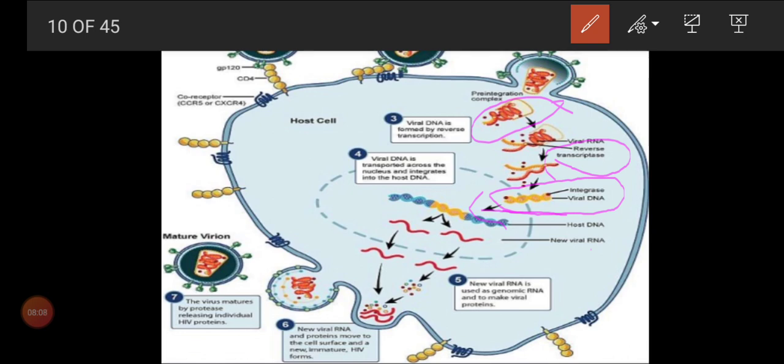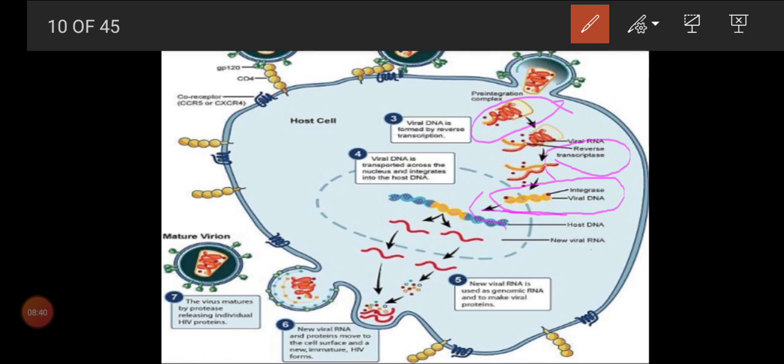After the reverse transcription process, it will enter into the nucleus of the host cell and get fused with the nuclear DNA of the host cell. Now the nuclear DNA will have the viral DNA in it. And what will happen? This DNA will now go for transcription, so it starts to form messenger RNA and proteins.